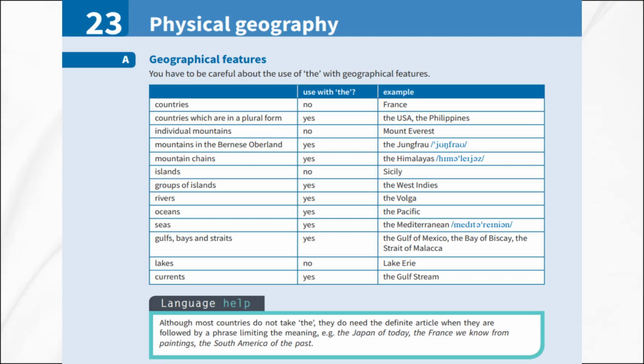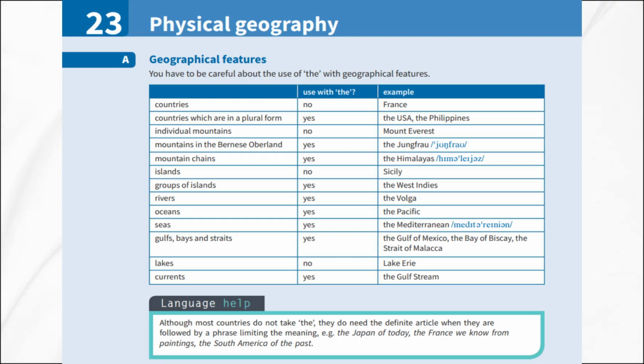For individual mountains, we do not use the, for example, Mount Everest. But for mountain chains, like a range of mountains, we do use the, for example, the Himalayas. For individual islands, we do not use the, for example, Sicily. But for groups of islands, we do use the, for example, the West Indies.